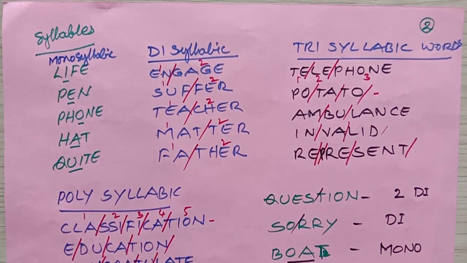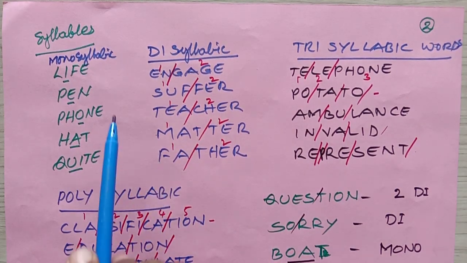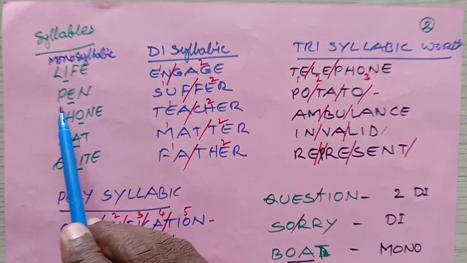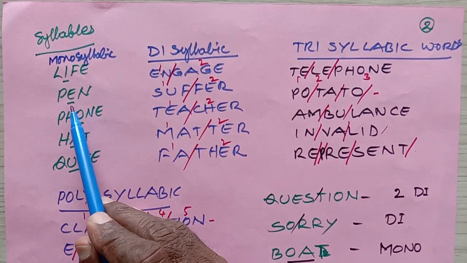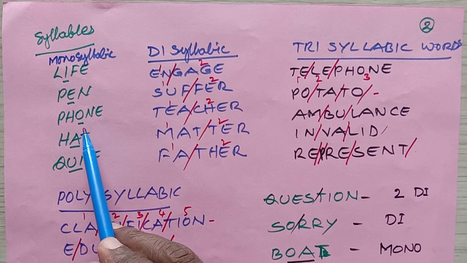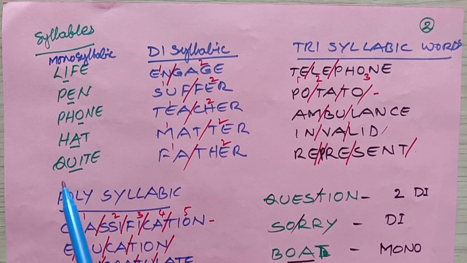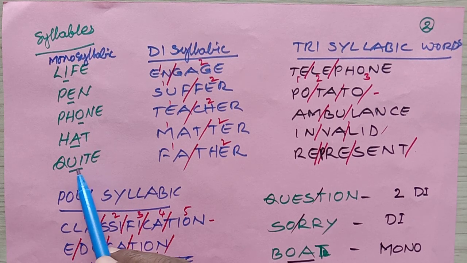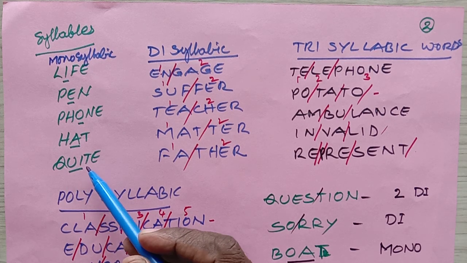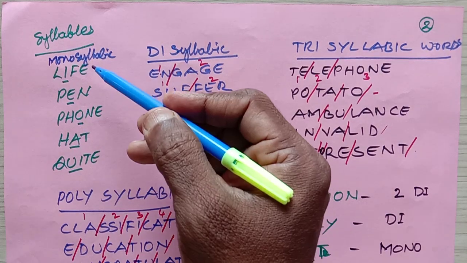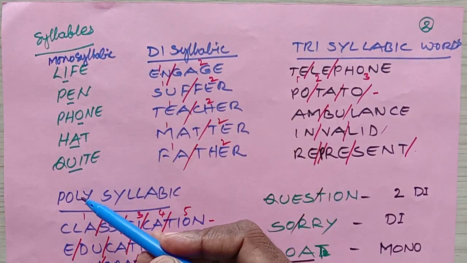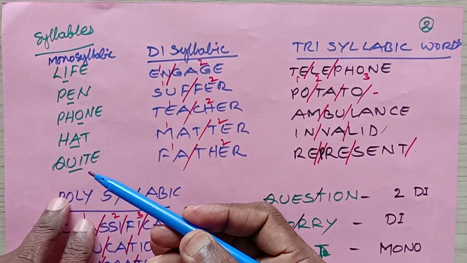How many vowel sounds we have? Only 1 vowel sound we have. Pen. How many vowel sounds? 1. Phone. O. Hat. A. Quiet. Q-U-O. U-I put together is 1 sound. Quiet. Now, these are all monosyllabic words. Did you understand, students? What they are all?